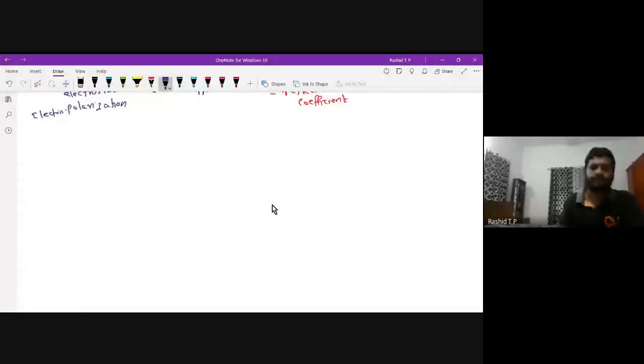If you get a rough paper after entering the exam hall, or there may be some space on the back side of the question paper, you have to write certain equations and formulas immediately after reaching the examination hall.